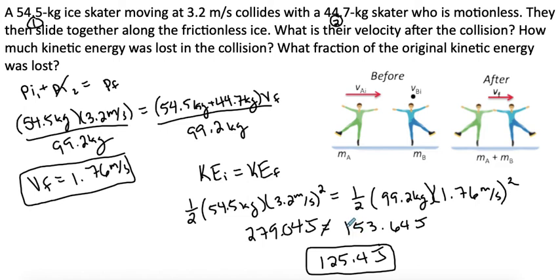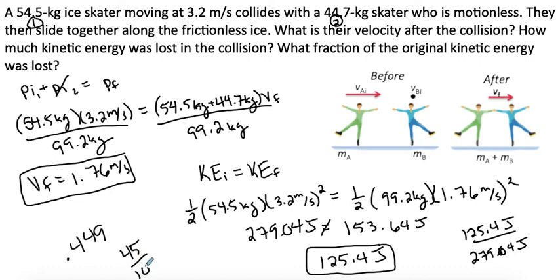Now we want to figure out what fraction of the original kinetic energy was lost. So we're going to take 125.4 joules divided by 279.04 joules. When we divide those two, we get 0.449, or about 0.45, so 45 hundredths. So it's close to half. We lose about half the energy in the collision. If you want to think about it as a percentage, we lost 45% of our kinetic energy in the collision.